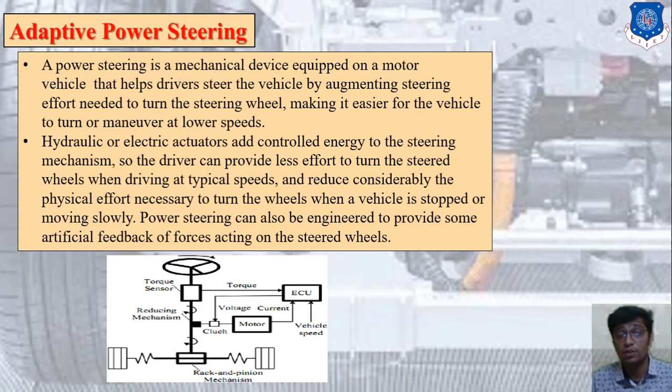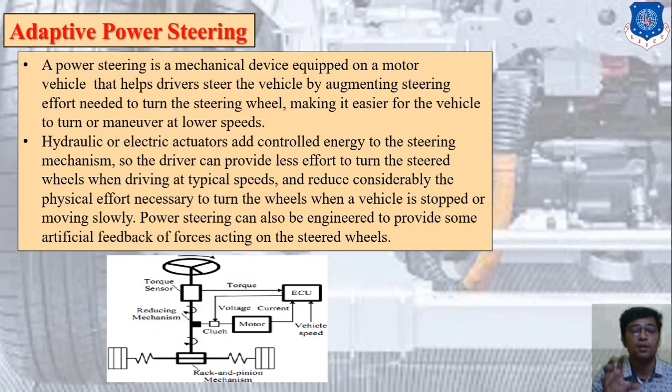We are using two different types of actuator: first hydraulic and second electric. This reduces the physical effort necessary to turn the wheel when a vehicle is stopped or moving slowly. Third, power steering can also be engineered to provide some artificial feedback of force acting on the steering wheel. This is the concept of adaptive power steering.